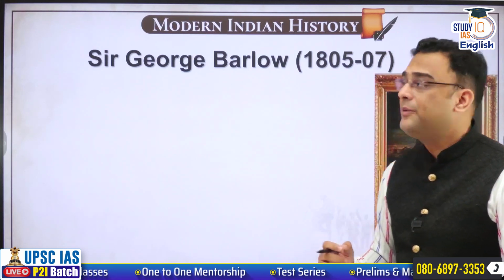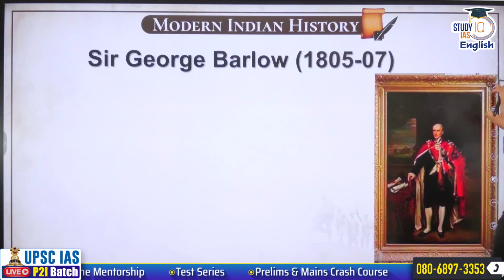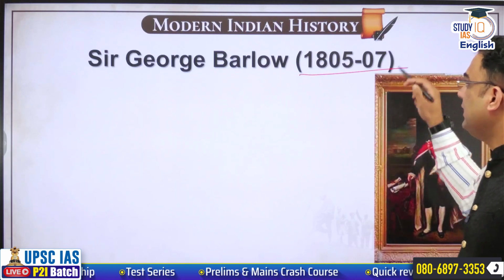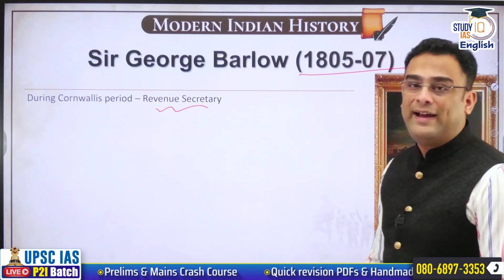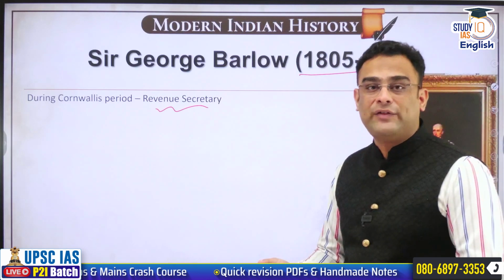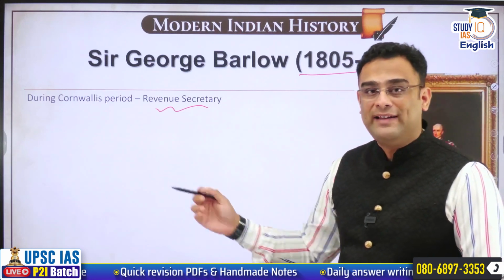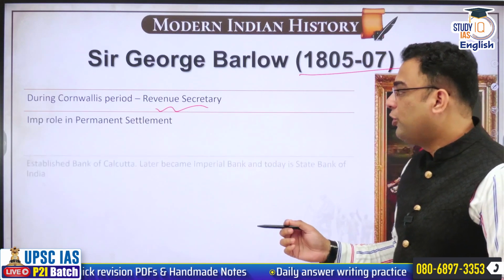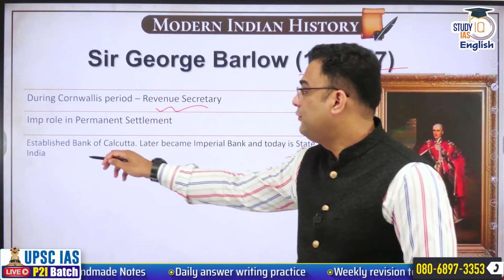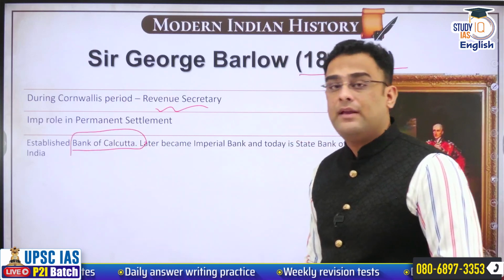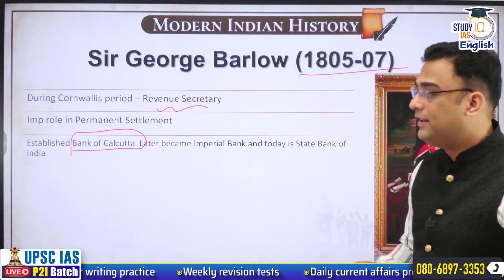Before we go to Lord Hastings, we have to just briefly take a note about some key developments during Sir George Barlow's period when he will be the Governor General of Bengal in India. George Barlow's period is from 1805 to 07. He was the Revenue Secretary of Cornwallis's period and is very strongly associated with the permanent settlement that was implemented during Lord Cornwallis' times. He played a crucial role in that, and later, as Governor General, he also established the Bank of Calcutta.